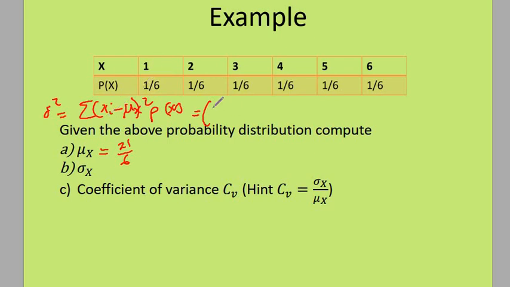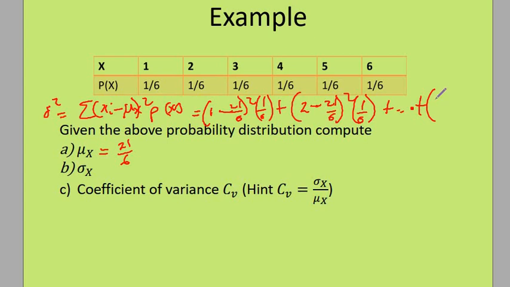In this setting, (1 minus mu, which is 21 over 6) squared times the probability, which is 1 over 6, plus the next one is what? (2 minus 21 over 6) squared times the probability 1 over 6, and so on up to the last one, which is (6 minus 21 over 6) squared times the probability 1 over 6.